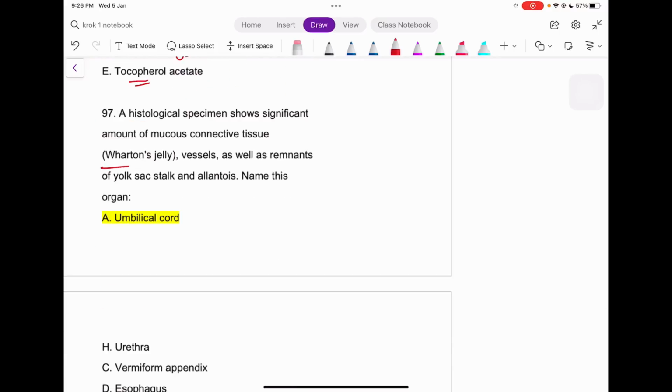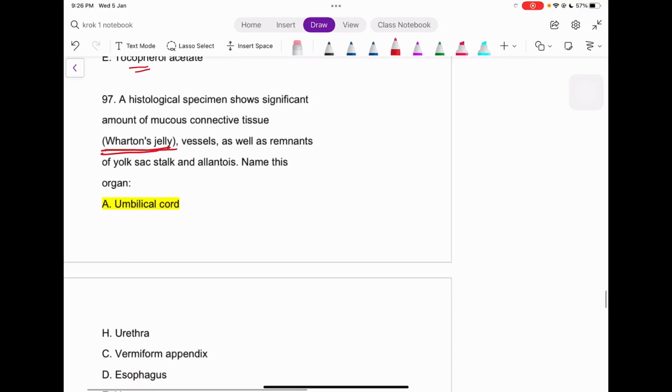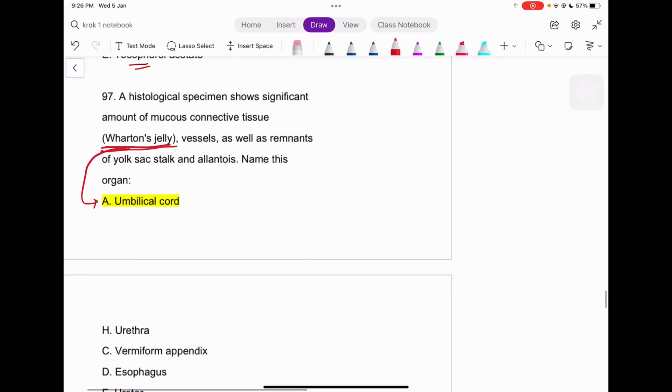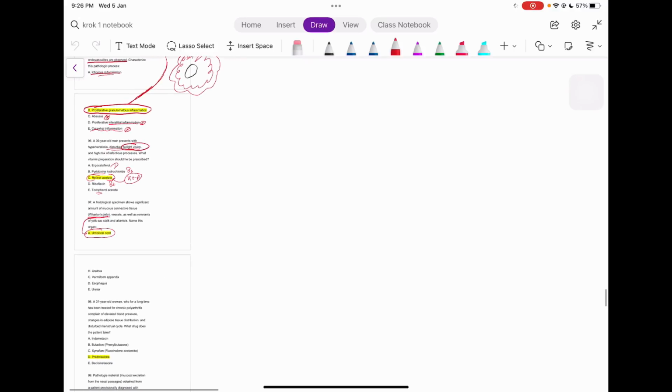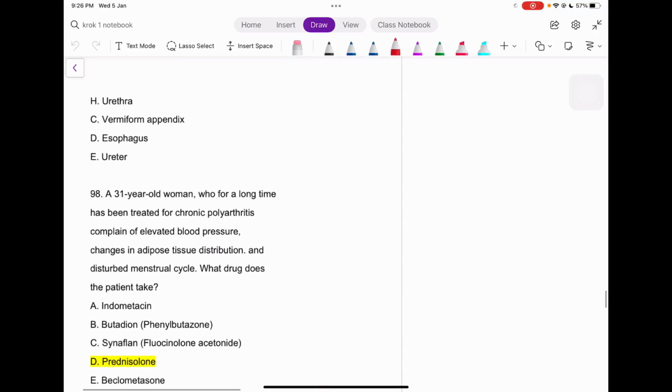What is jelly, guys? It's a direct question. There is no explanation for this. It's present in the yolk sac of the umbilical cord, right? That is easy. Okay, I think right. Yeah. Sorry for that.